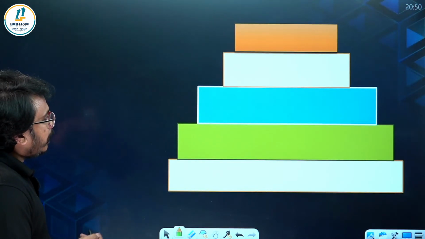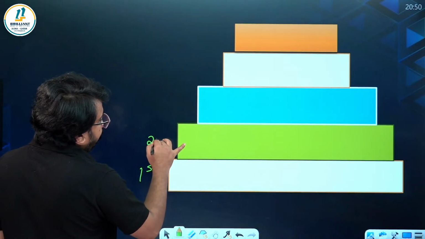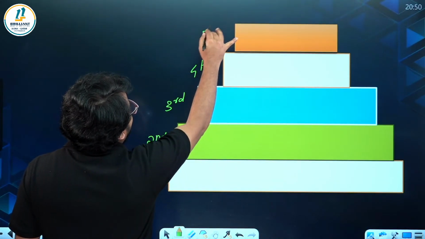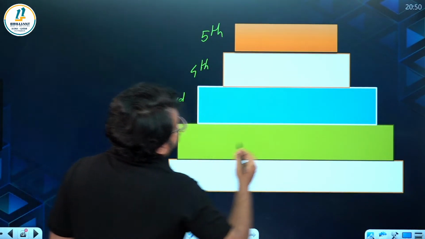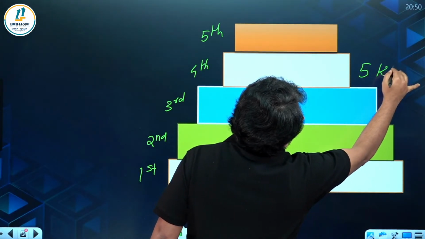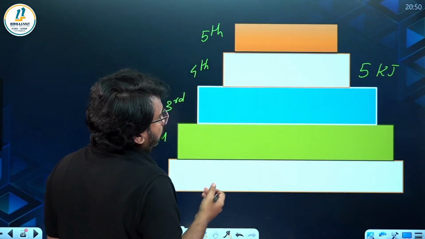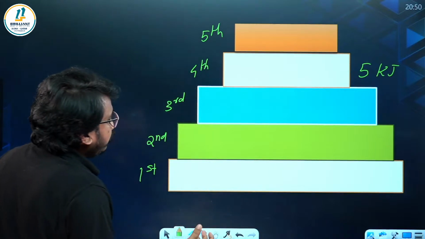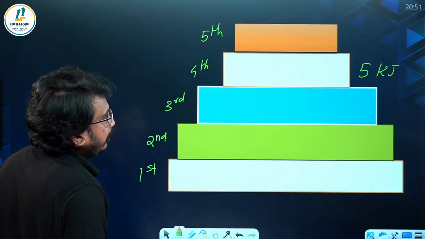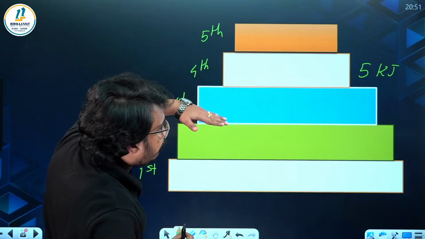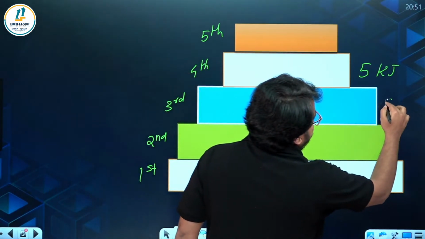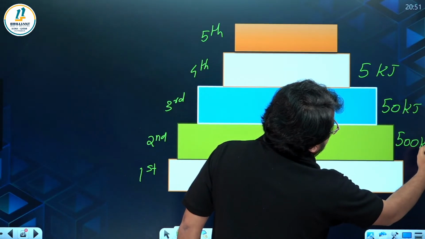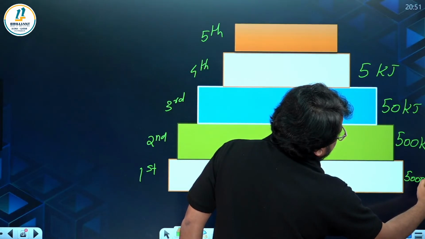So let's take a pyramid. This is the first trophic level, second trophic level, third trophic level, this is the fourth trophic level, and fifth. Here, the fourth trophic level has 5 kilojoules of energy. So how much should be present in the third, second and first trophic levels? 10% should move from one trophic level to the next. So here it should be 50 kilojoules, here 500 kilojoules, and here 5000 kilojoules.